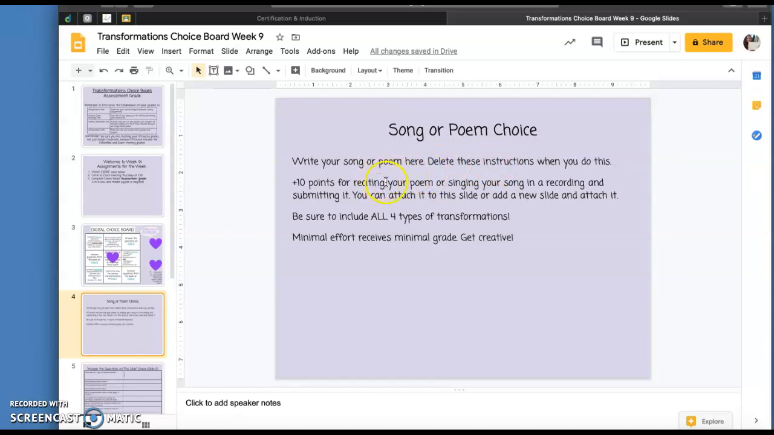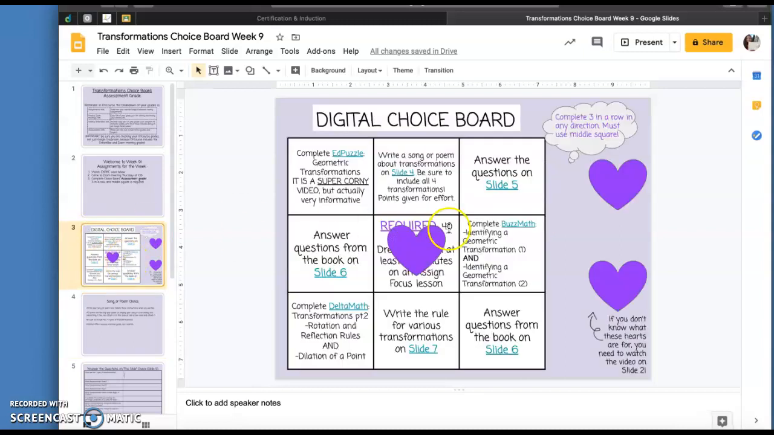You're going to get 10 extra points for reciting your poem or singing your song in a recording and submitting it. You can attach it to this slide or add a new slide at the end and attach it there. You need to include all 4 types of transformations. Get creative.